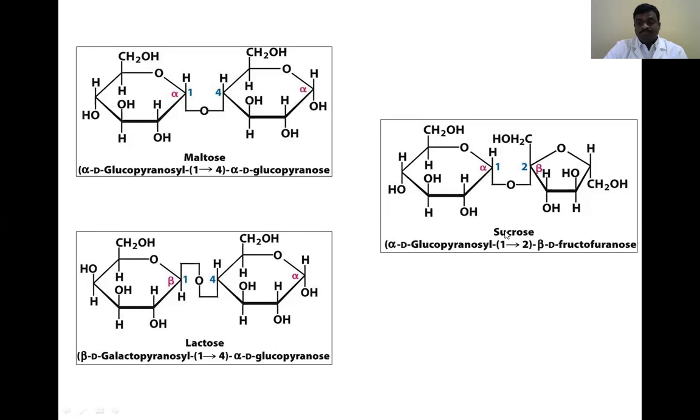But in sucrose, there is no free hydroxyl group, because the first carbon atom of the glucose and the second carbon atom of the fructose, those 2 participate in the bond formation. So here at the second carbon atom, there is no free hydroxyl group. That hydroxyl group participated in the formation of the glycosidic bond. So it is a non-reducing sugar. So maltose and lactose are called reducing sugars.